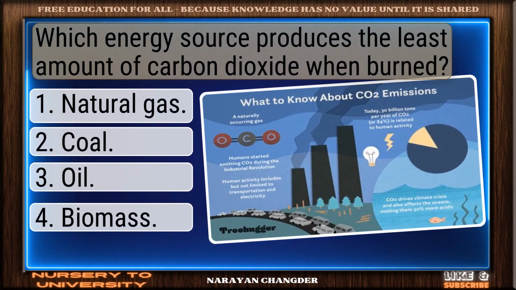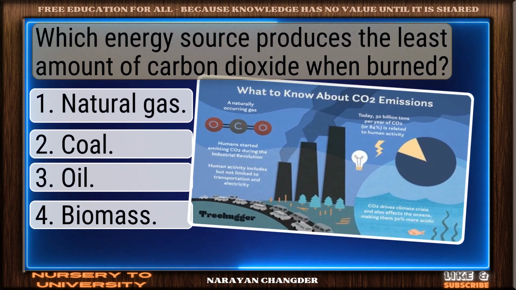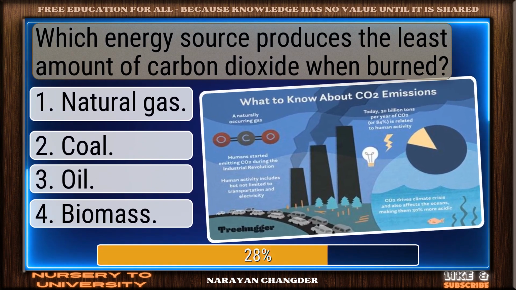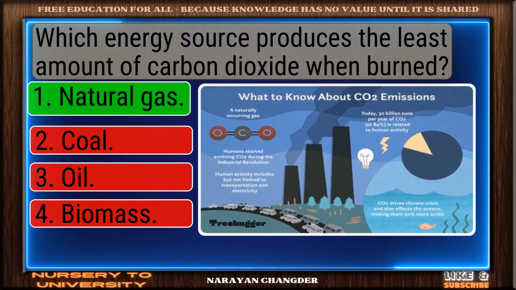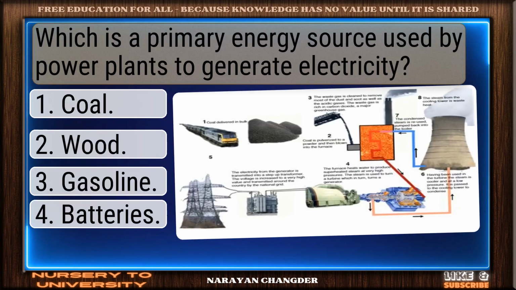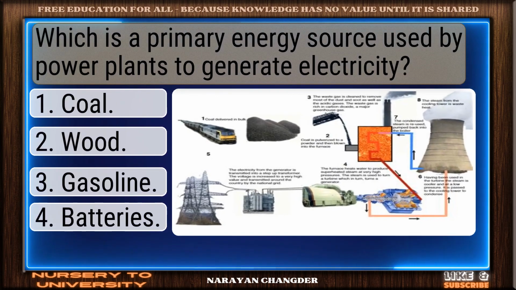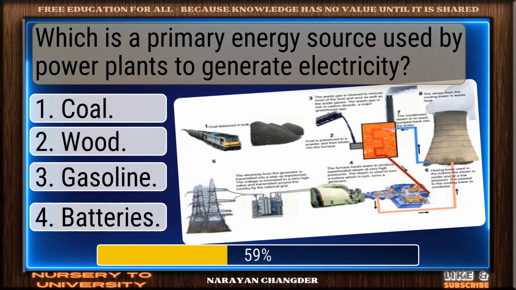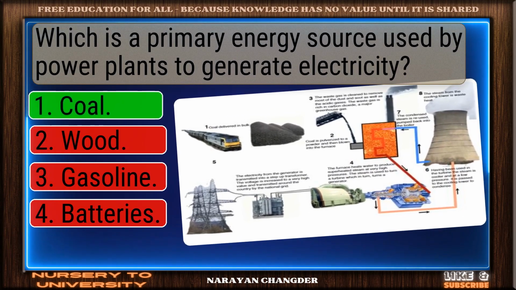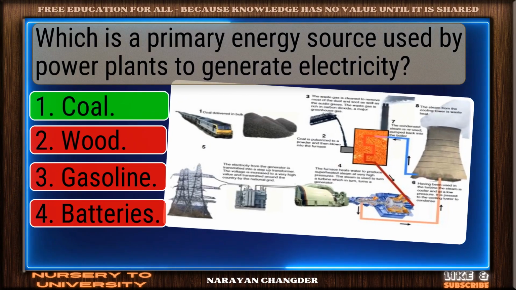Which energy source produces the least amount of carbon dioxide when burned? Good job. Natural gas works well. Which is a primary energy source used by power plants to generate electricity? Excellent. Coal is well reasoned.